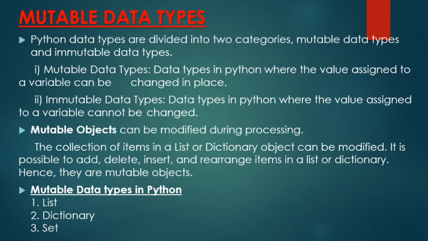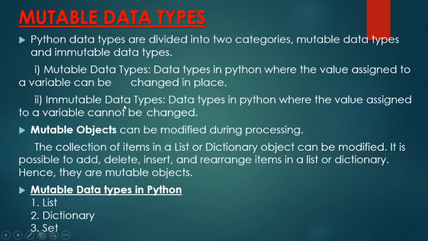Mutable data types in Python are those where the value assigned to a variable can be changed in place. Mutable data types mean the data types in which we can change the value in place. For example, list, dictionary, sets, etc. We will discuss this later.